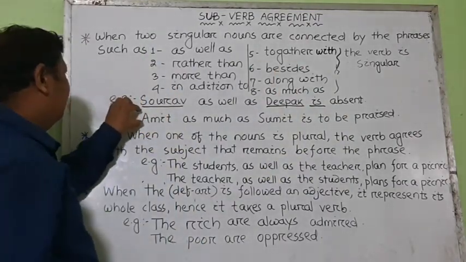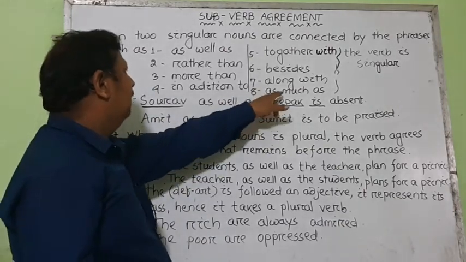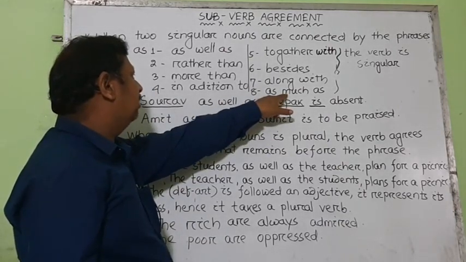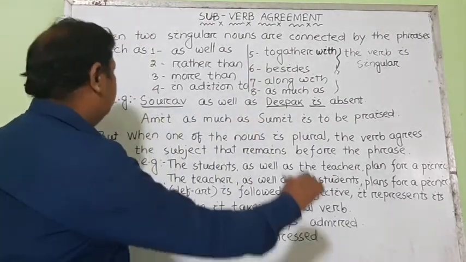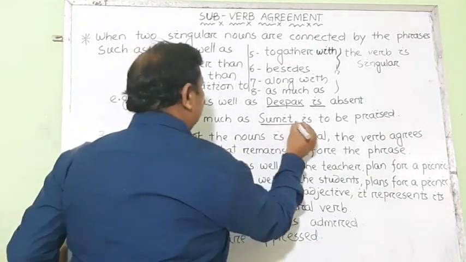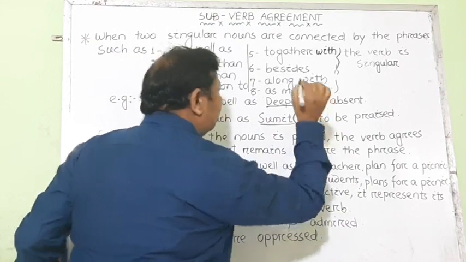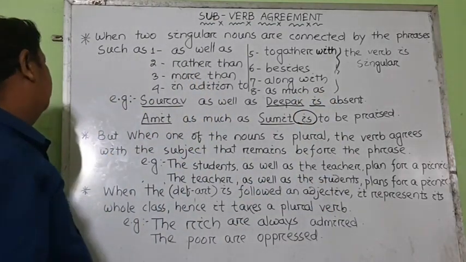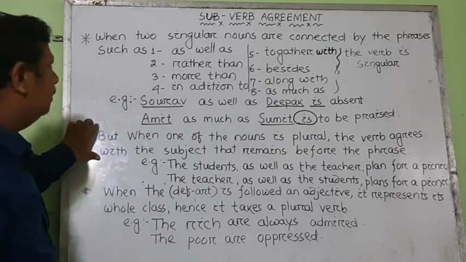Then another example, Amit as much as Sumit. As you know, as much as is also a phrase, and when it connects two singular nouns, the verb becomes singular. Amit is singular, Sumit is singular, so in that case the verb should be singular. Next, there is an exception. What is the exception?